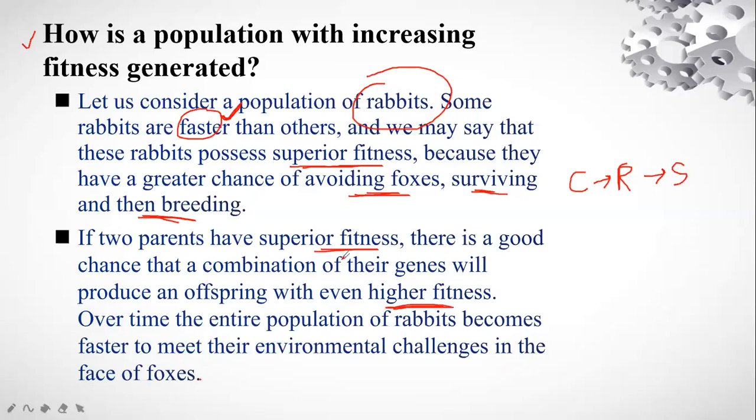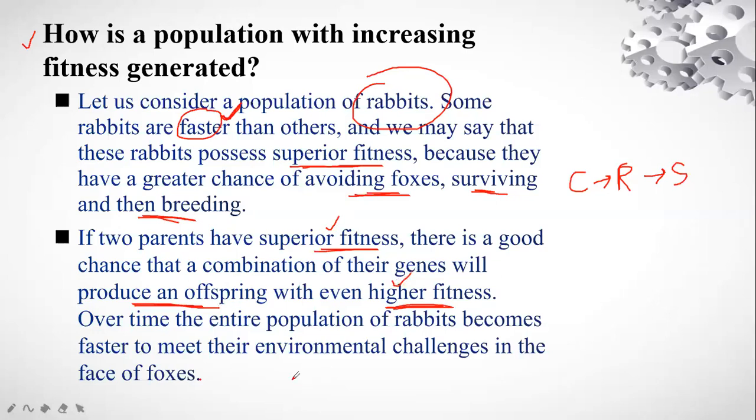According to the natural process, the combination of these two superior-fitness parents produces offspring who have even higher fitness, right?